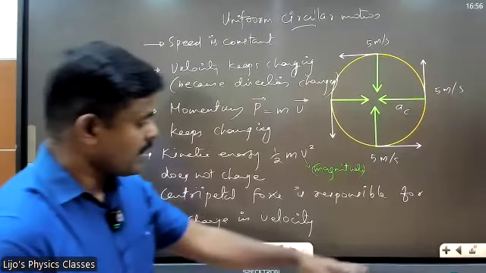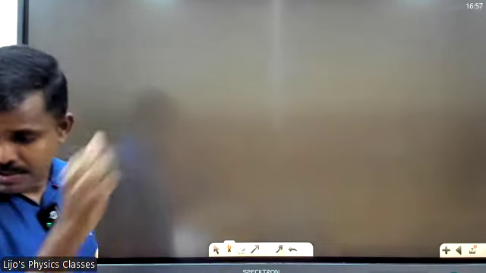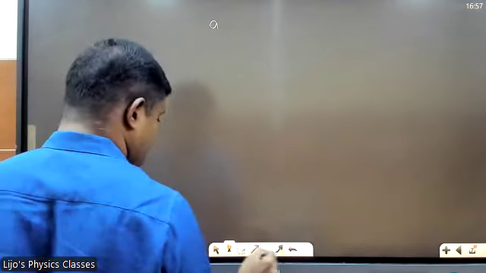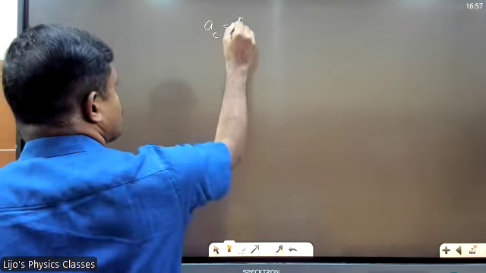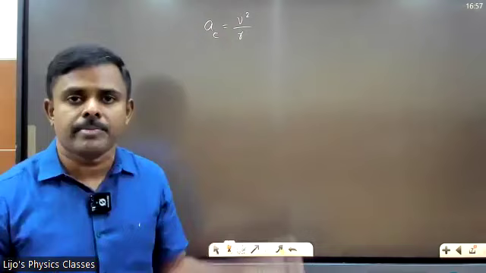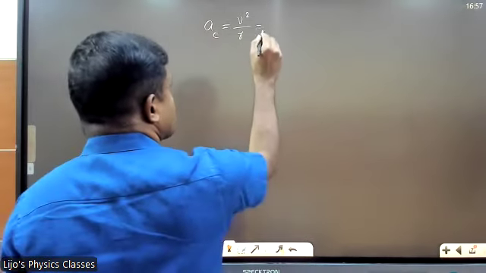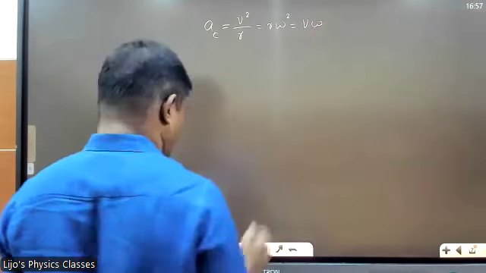Right. Now we will write the expression for centripetal acceleration. Write this. Centripetal acceleration is given by. Hope you have learned this in school. That is why I'm not explaining it. You don't have time to derive it. That derivation is very important, a 3 mark question. Centripetal acceleration is given by v square by r, or r omega square, or v omega.